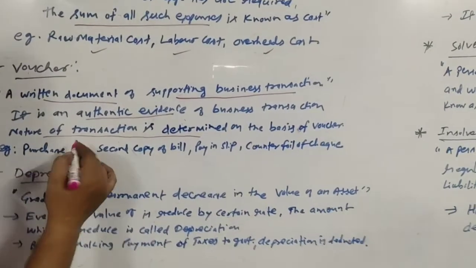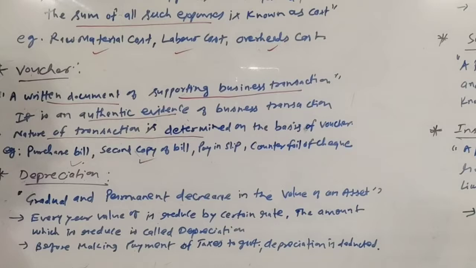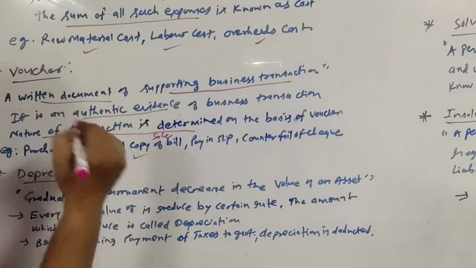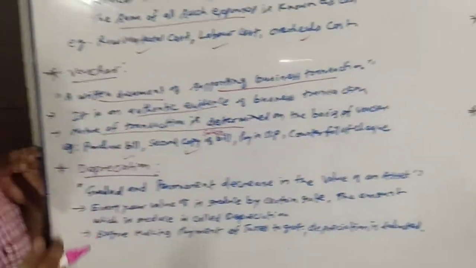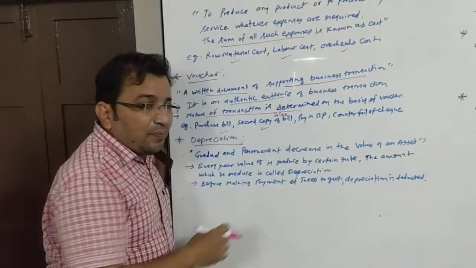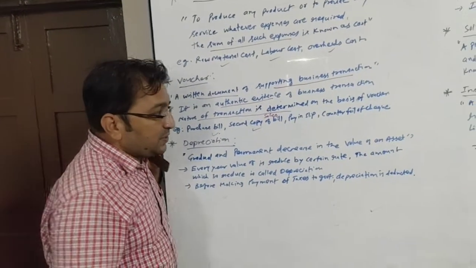What can be examples? A few examples: purchase bill, the second copy of sales bill. Whenever we make a sale, we generate two copies. The original one we give to the customer, and another copy we keep for our record. That becomes a proof for us that the sale was done.